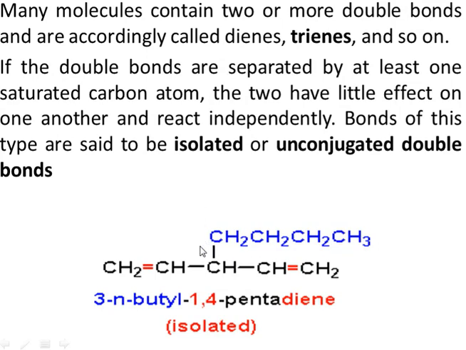Suppose that we have this double bond and this double bond, and you can see that they are separated by one sp3 hybridized carbon, right? So these two double bonds are separated by at least one saturated carbon, that is sp3 carbon. These double bonds are called isolated or unconjugated. When we carry out a reaction, both will act independently. So this double bond will not influence this double bond.